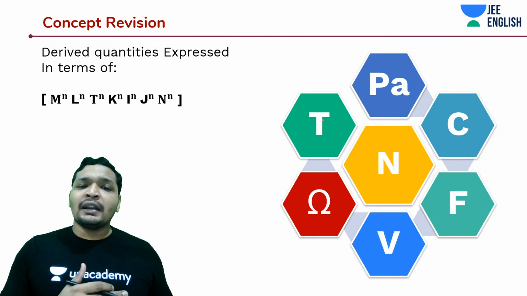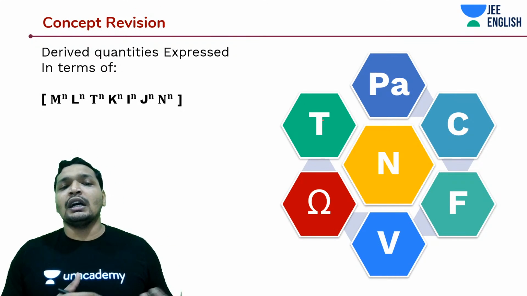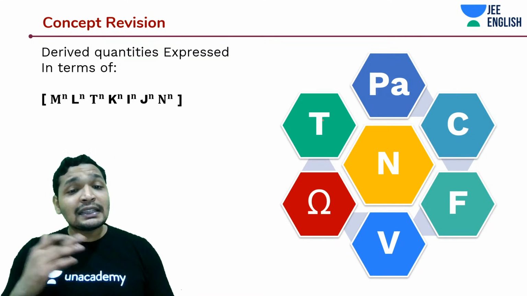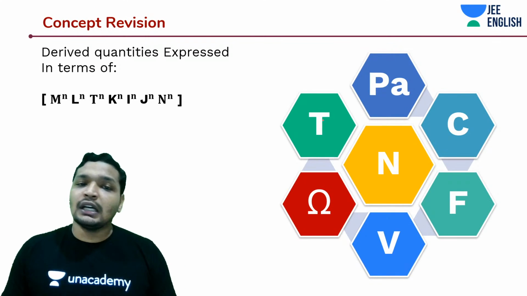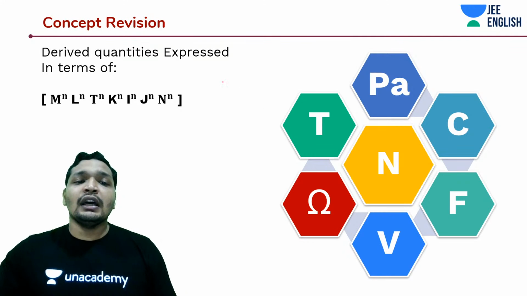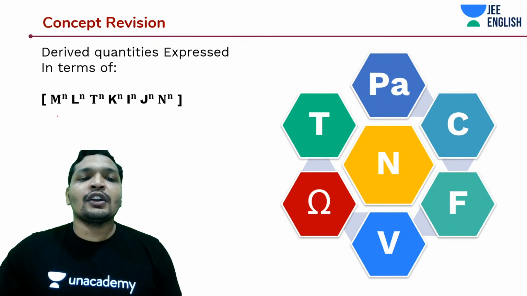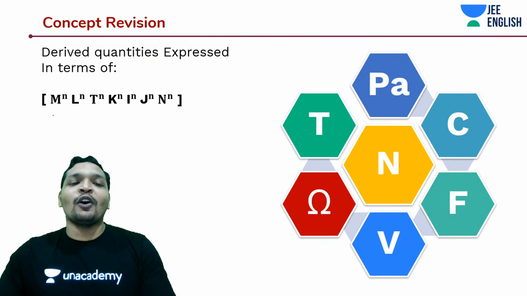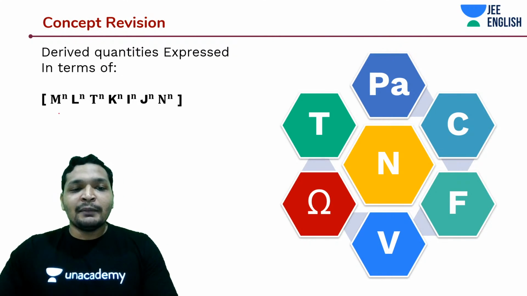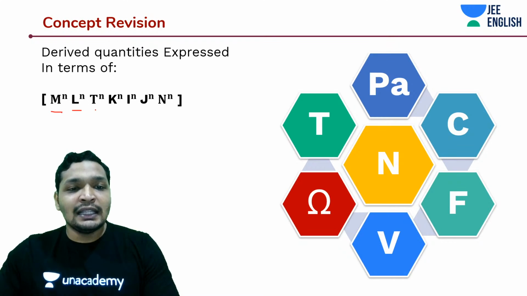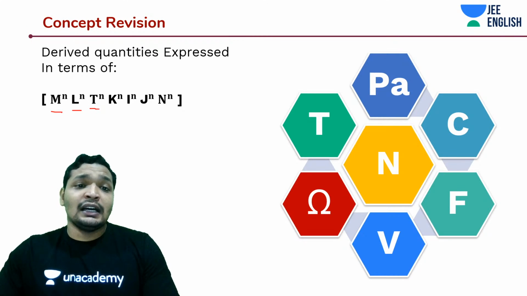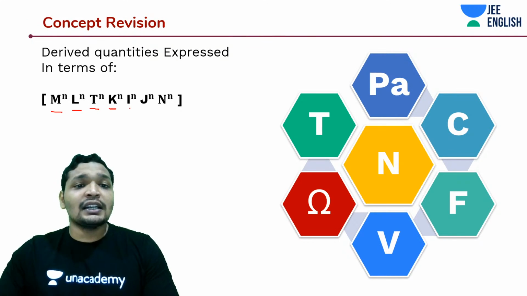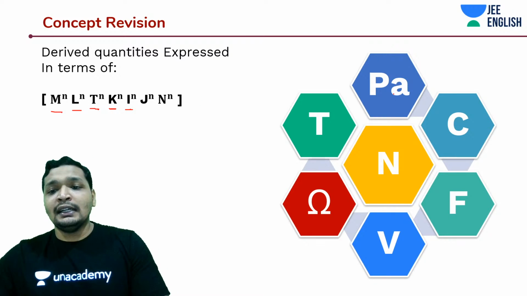Anything other than fundamental quantities are derived quantities. And they are called derived quantities because you can always express them in terms of the fundamental quantities: M is mass, L is length, T is time, K is temperature, I is your current.